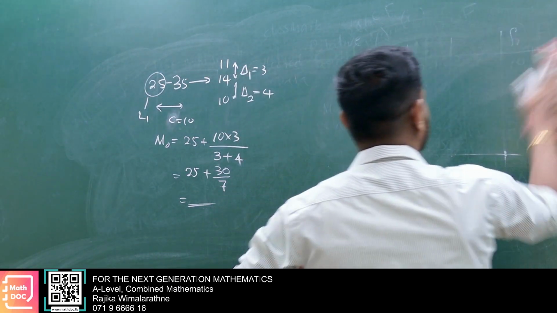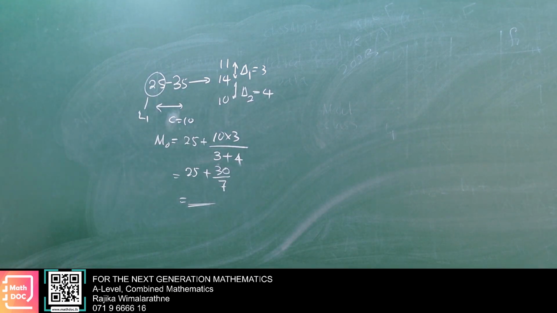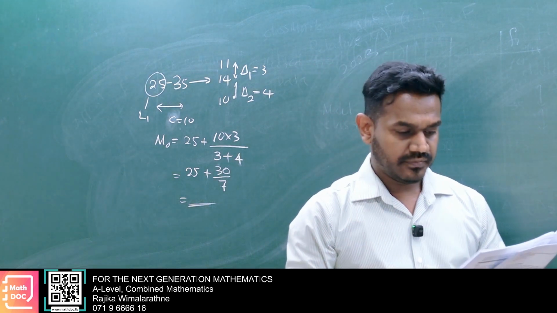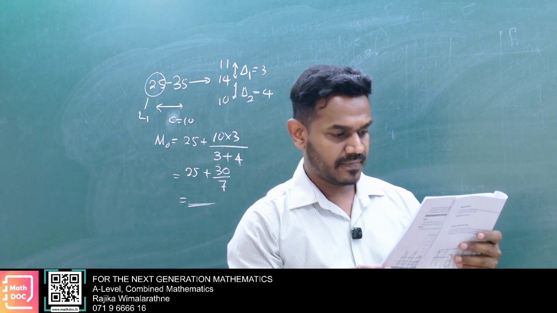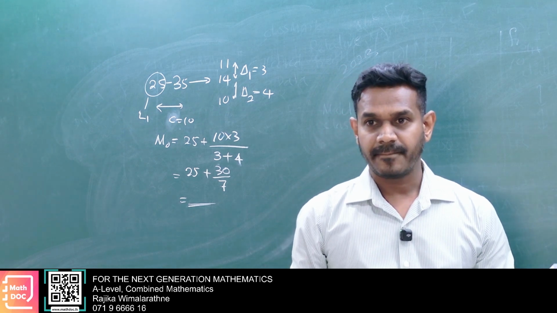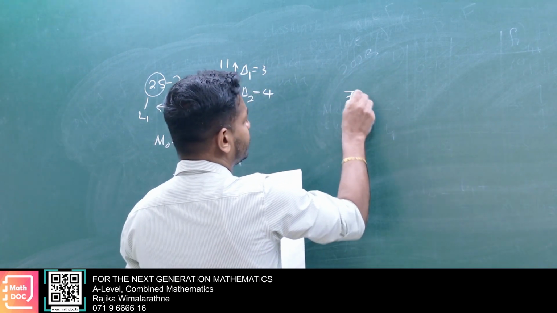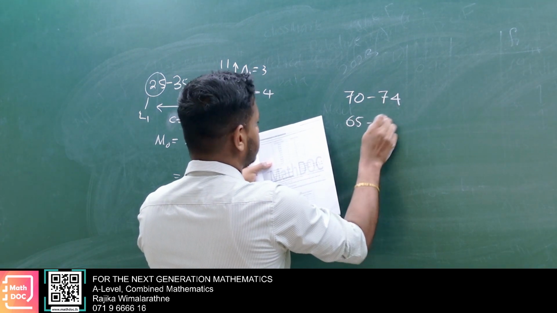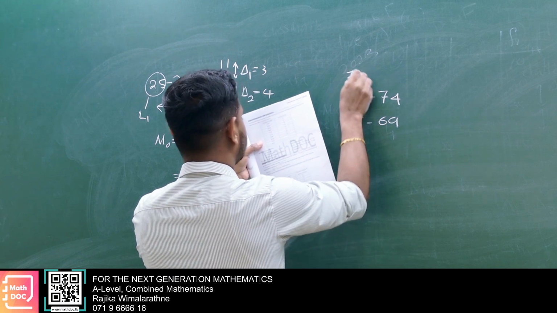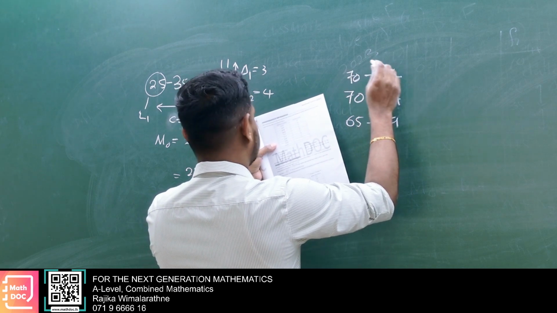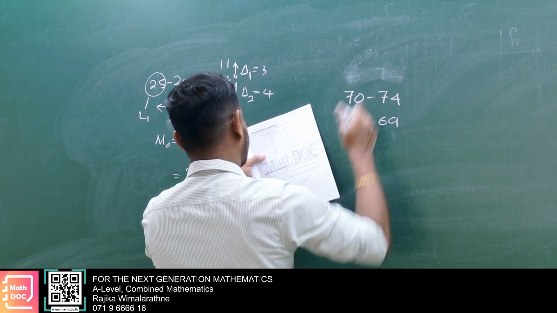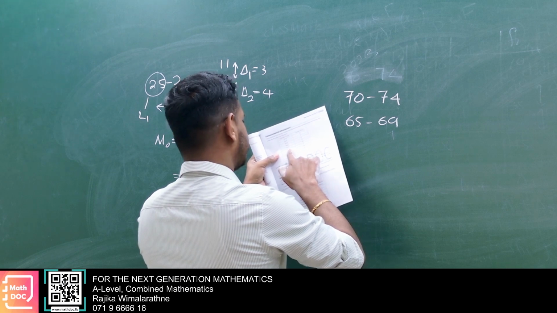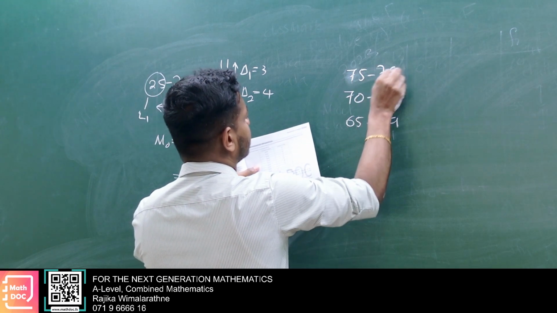Okay. For now, you don't go to write a table, but you identify the highest frequency class, which is the one 70 to 74, no? Then class 65 to 69 before that, and 75 to 79 after.